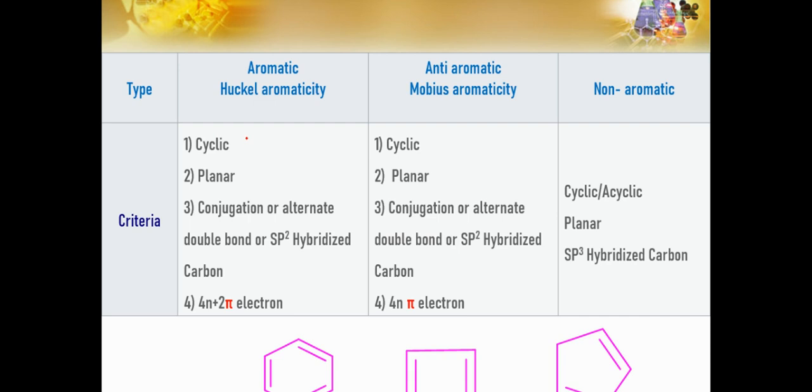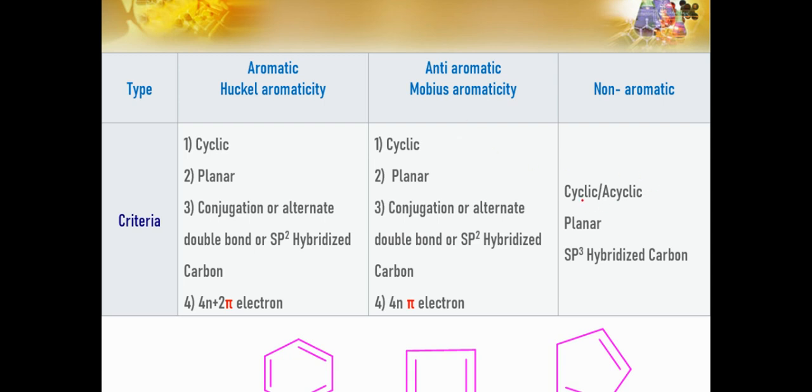First, the compound must be cyclic, planar, with conjugation or alternate double bonds, or you can say sp2 hybridized carbon. I will give you one trick so you will be able to identify the aromatic, non-aromatic or anti-aromatic compound. Anti-aromatic is also known as Mobius aromaticity. It can be asked like: Mobius aromaticity is also known as the anti-aromatic compound. Then, lastly, non-aromatic.